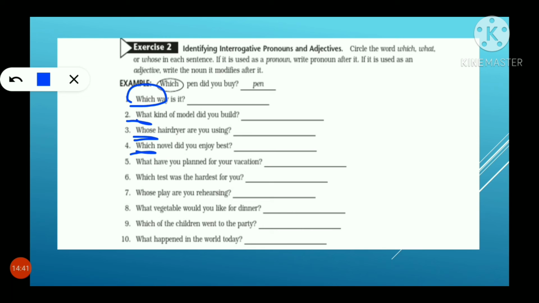Which? What have you planned for your vacation? What? Which test was the hardest for you? Whose play are you rehearsing? Whose? What vegetables would you like for dinner? What? Which of the children went to the party? Which? What happened in the world today? What? So, the word you are using to ask a question is said to be an interrogative adjective. Are you clear, students? Yes.